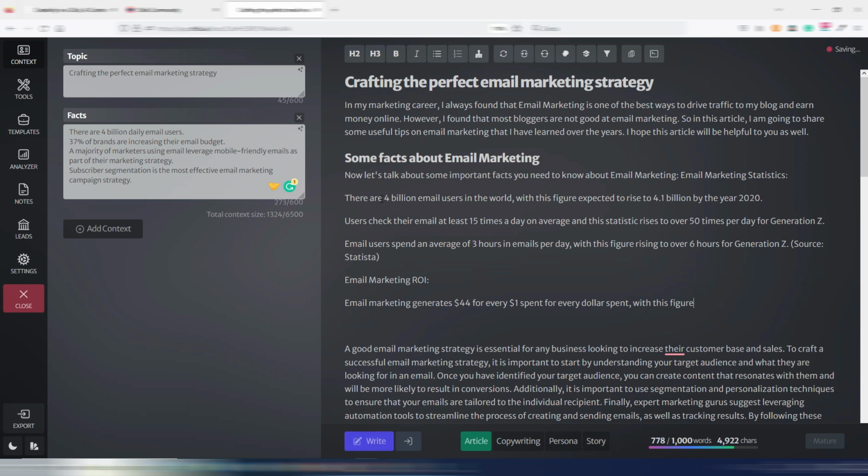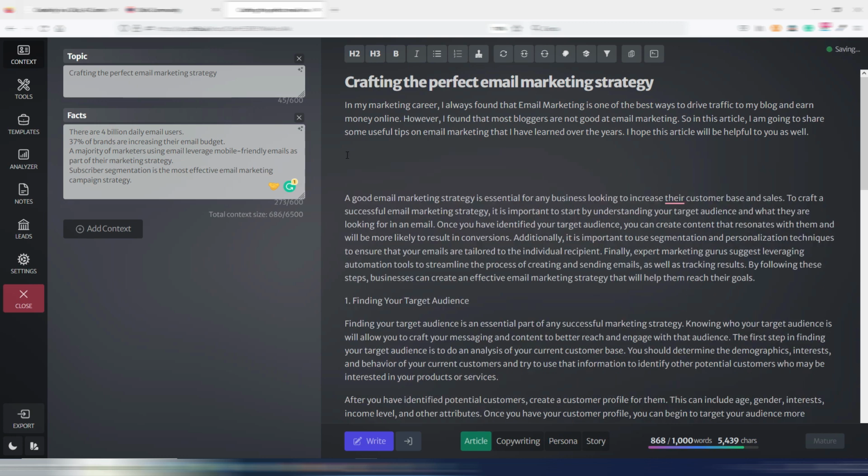As you can see, there are 4 billion email users in the world. This is something written here. In this case, it only used this 4 billion, but if I go on and write, it will take this as reference. So you can insert some facts, some data in your writing with Chibi, but this is just an example of what you can do.